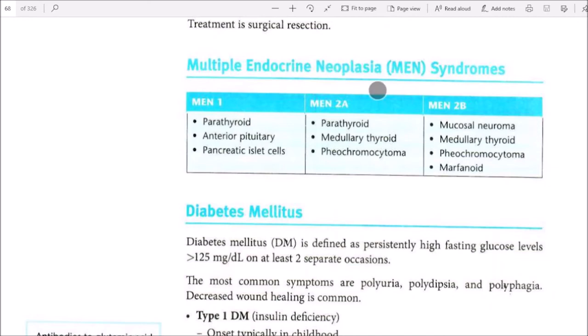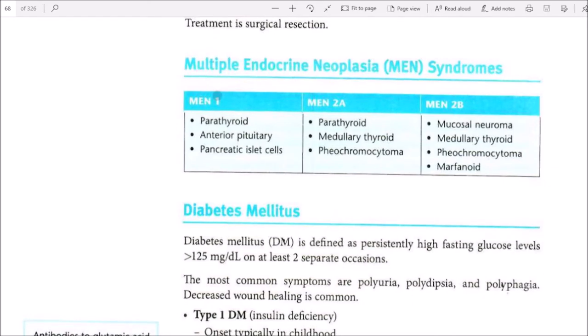Multiple endocrine neoplasia, MEN syndrome. MEN1, MEN2A, MEN2B. MEN1: parathyroid, anterior pituitary, and pancreatic islet cells. MEN2A: parathyroid, medullary thyroid, and pheochromocytoma. MEN2B: mucosal neuroma, medullary thyroid, pheochromocytoma, and marfanoid habitus.